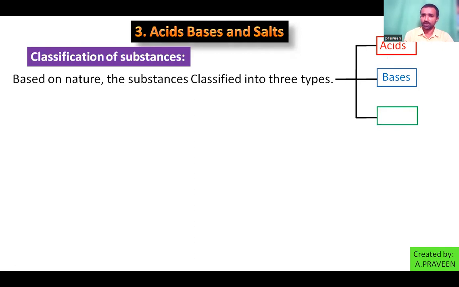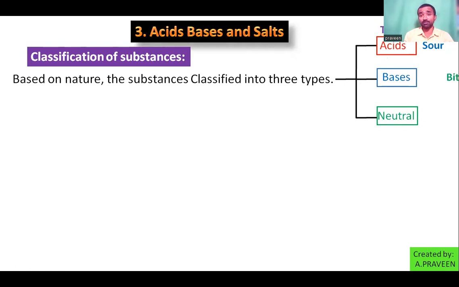According to the taste, as we learned in the 7th class, substances which are sour in taste are named as acids.